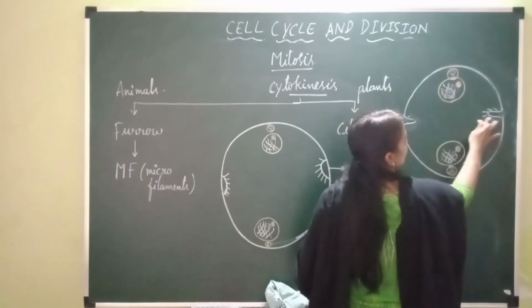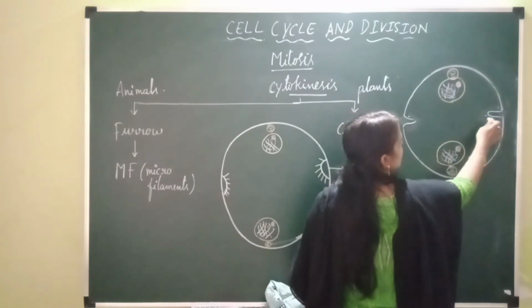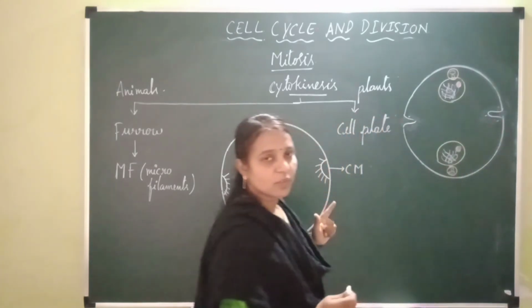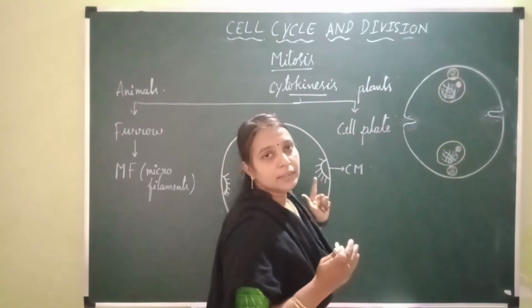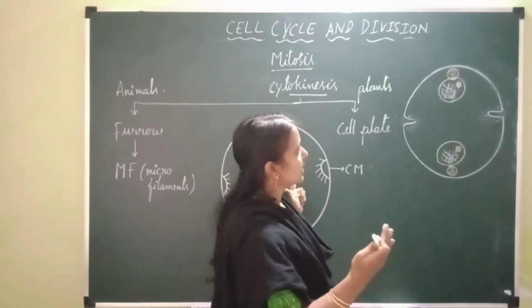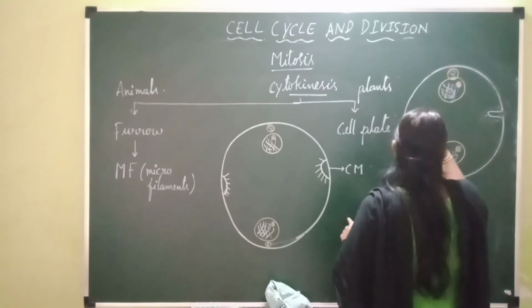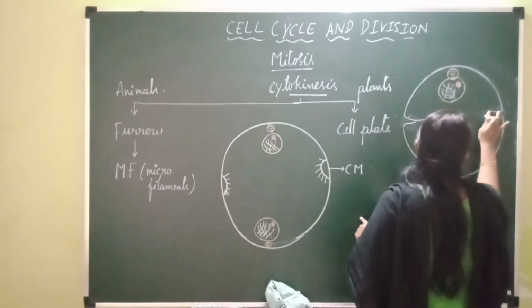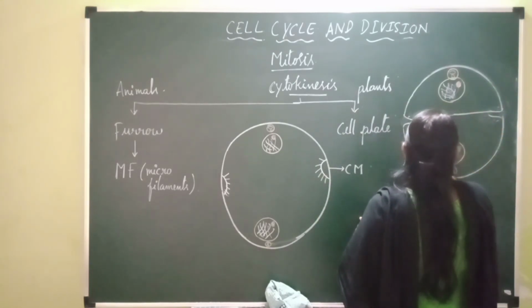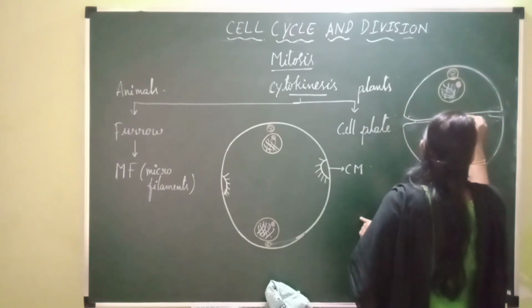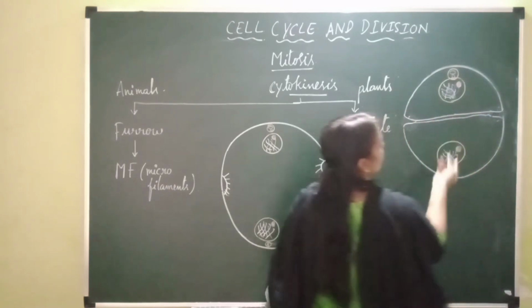This is called the furrow. This furrow is formed in the cell membrane, towards the periphery at the equator. The furrow is deepened, and both of these furrows meet at the center of the cell, dividing the cell into 2 daughter cells.